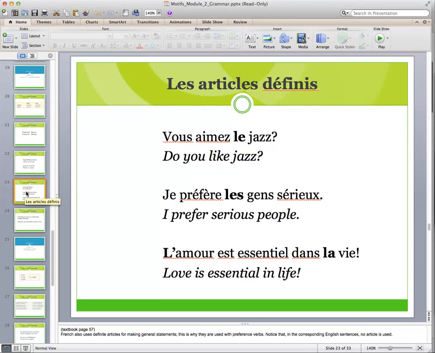French uses definite articles to make generalized statements, and that's why we use them with what we call preference verbs. You have to keep in mind that there's no article used in English, and my basic rule of thumb is if there's no article in English, use a definite article in French. For example, vous aimez le jazz? Do you like jazz? Je préfère les gens sérieux. I prefer serious people. L'amour est essentiel dans la vie. Love is essential in life.